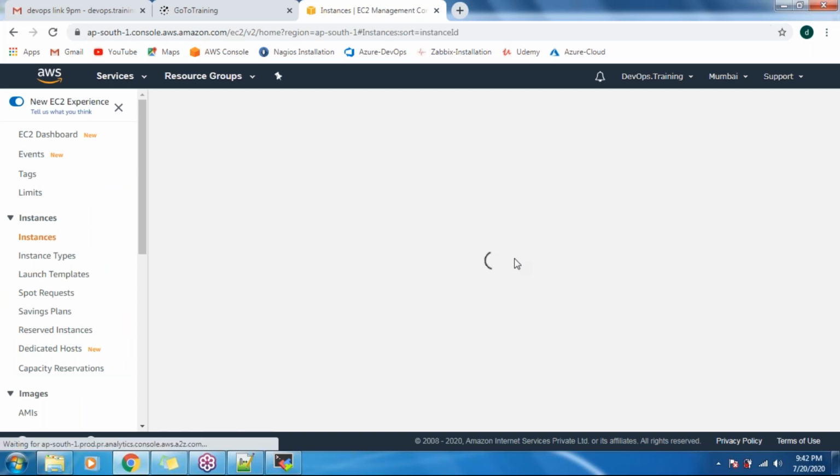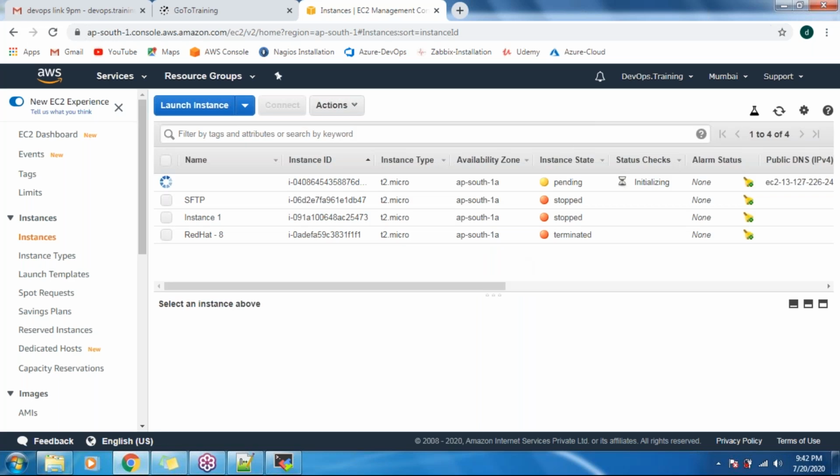Okay, the instance is getting started. It has started. So how will we connect to this machine now?